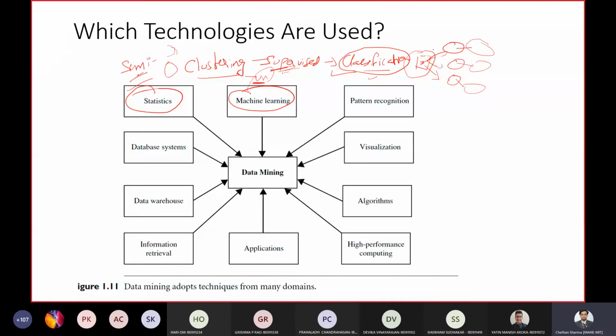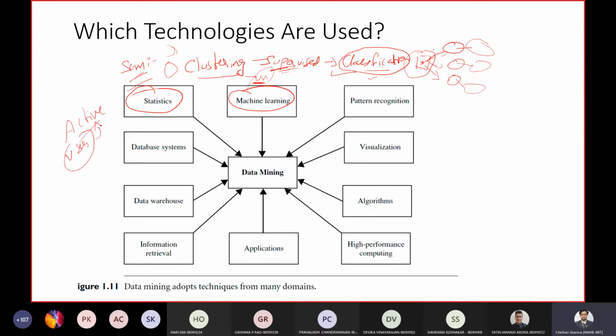So this is semi-supervised. One last thing with respect to machine learning is something called active learning. Supervised, unsupervised, semi-supervised, and active learning. Active learning is basically a machine learning approach in which users play an active role.